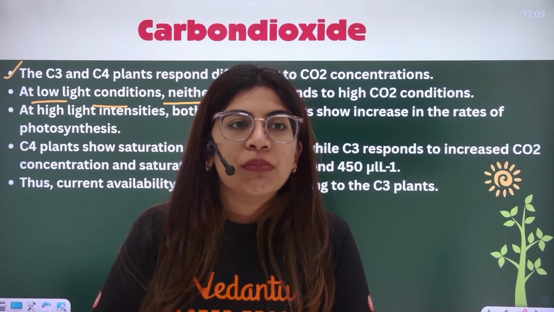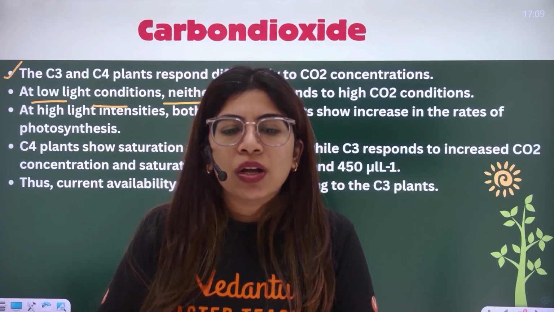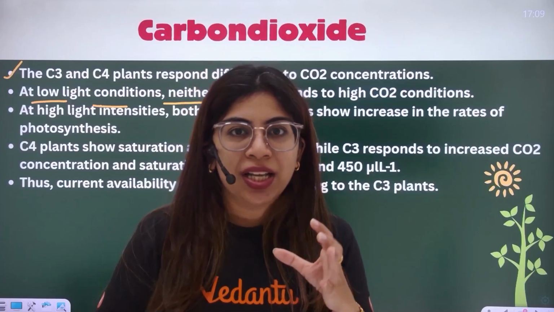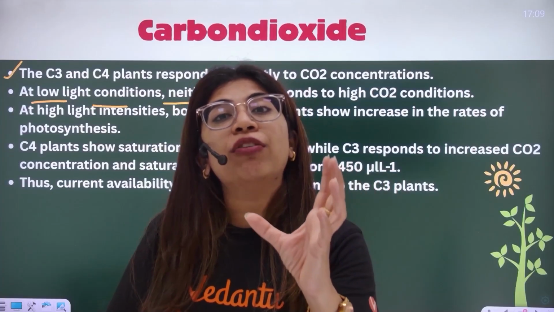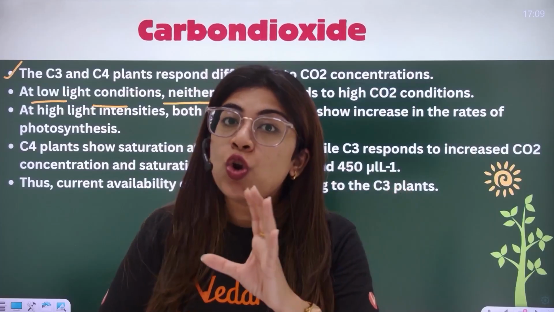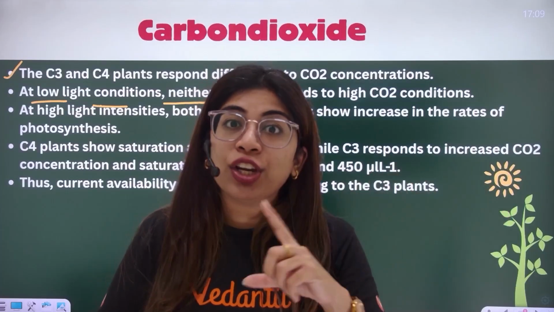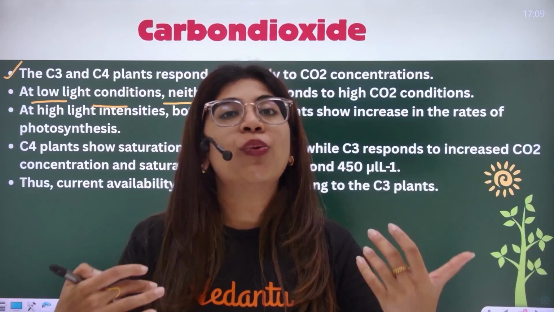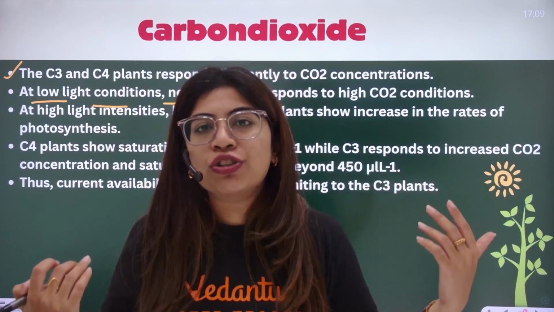Why? Because an optimum amount of light is a prerequisite. If that optimum quantity of light is not present, then increasing any other factor will not show any response or repercussion.